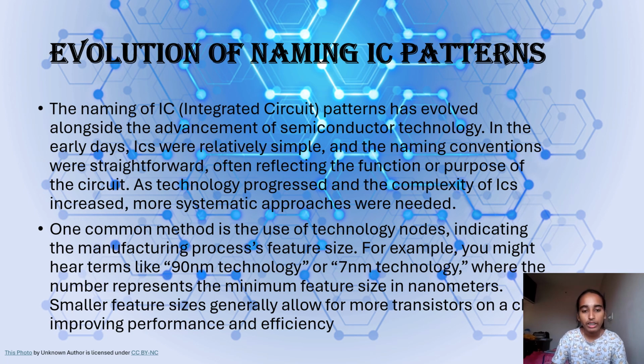One common method is the use of technology nodes, indicating the manufacturing process's feature size. For example, you might hear terms like 90 nanometer technology and 7 nanometer technology, where the number represents the minimum feature size in nanometers. Smaller feature size generally allows for more transistors on a circuit, improving performance and efficiency.